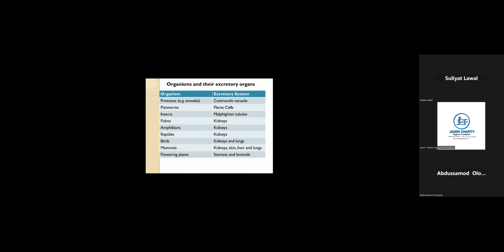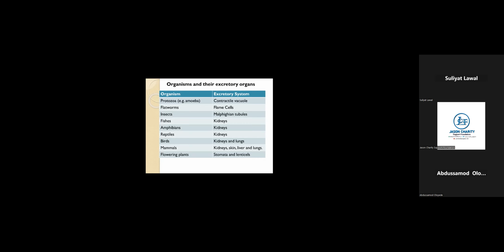We also have flatworms. When we say flatworms, it's under the phylum Platyhelminthes. Now, these organisms are able to remove unwanted waste with the aid of flame cells. We have insects. The insects are able to excrete using Malpighian tubules. The H in the screen should not be there. It should be Malpighian.